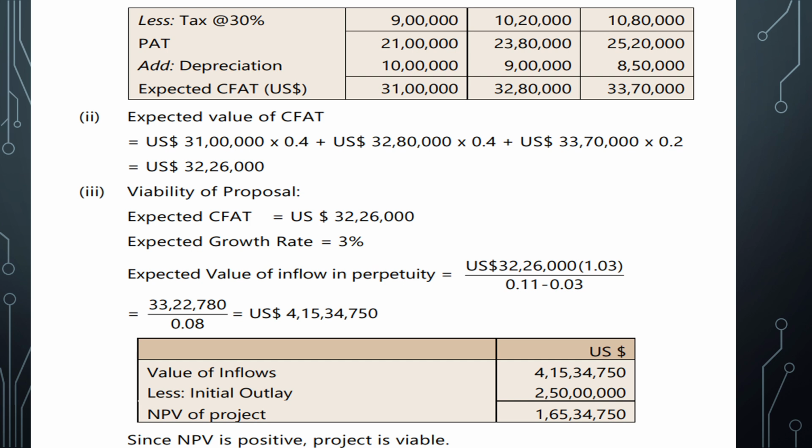4.15 crores. So value of the inflows is 4.5, but your initial outlay is only 2.5. So NPV will be rupees 1.65 crore. So it is positive. So project is viable.